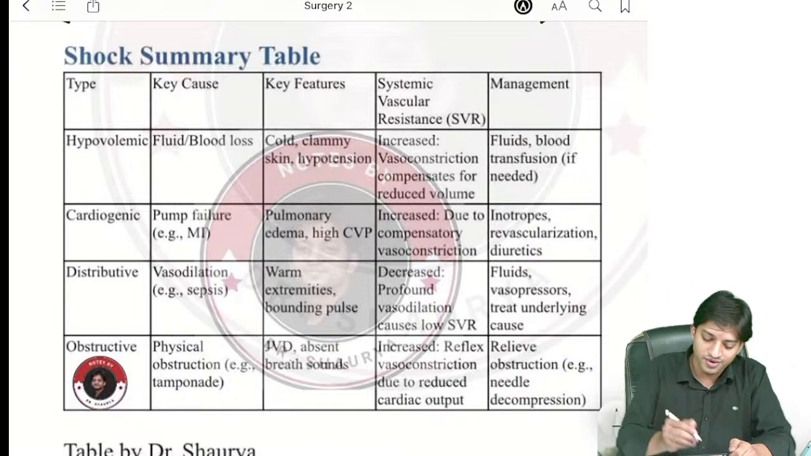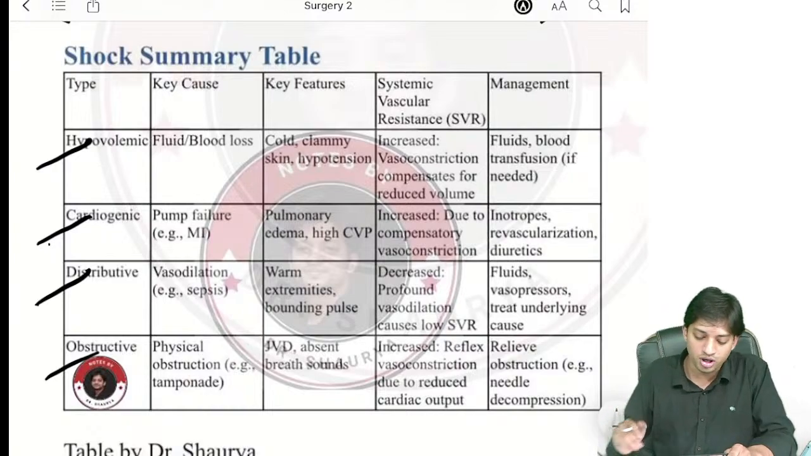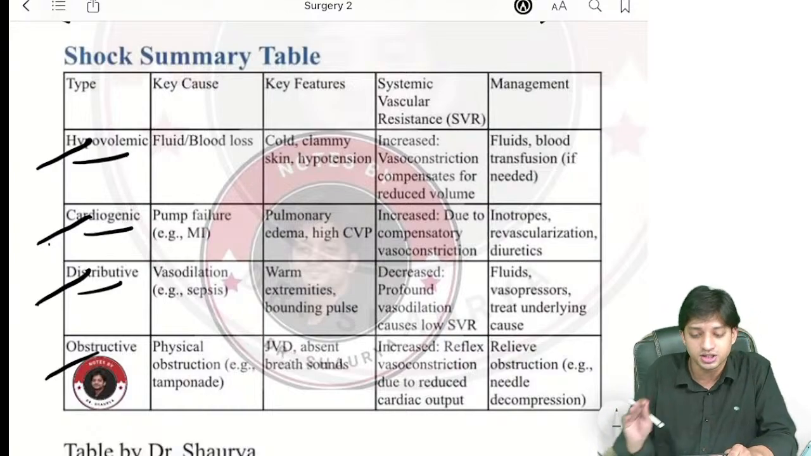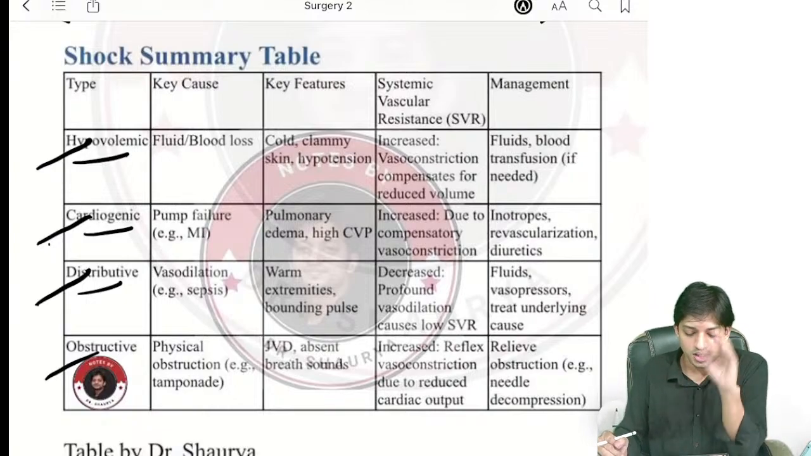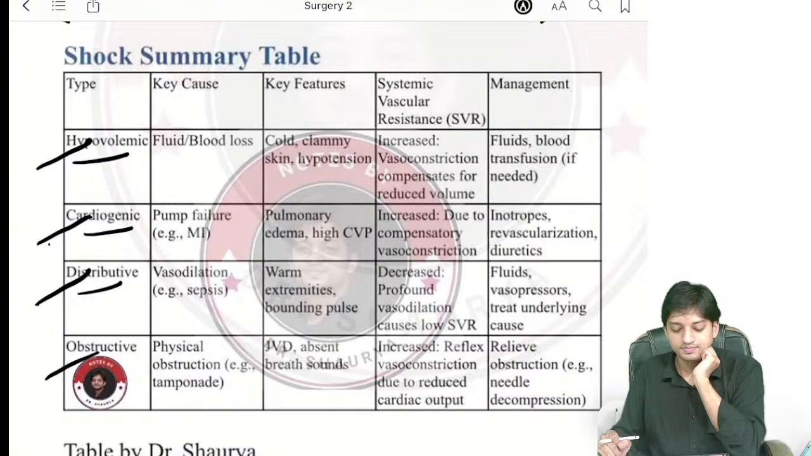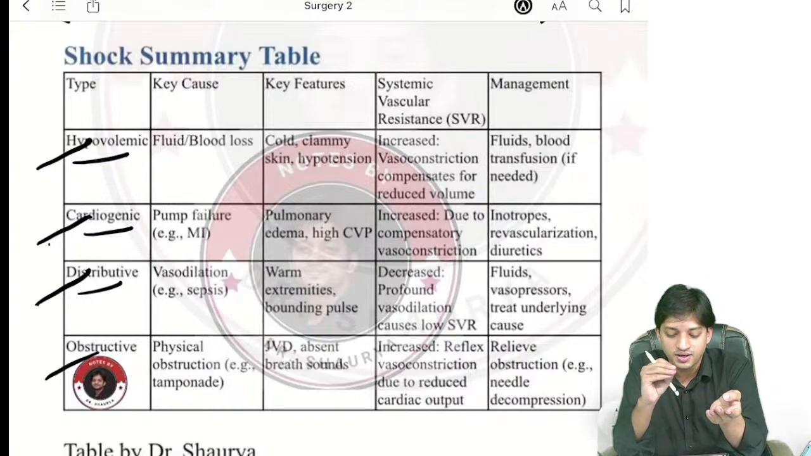One more thing. They have asked you about hypovolemic, cardiogenic, distributive, and obstructive shock. Most important among them are hypovolemic, cardiogenic, and distributive. So come here. First of all, in hypovolemic shock, what is going to happen? Why is it happening? It is happening due to loss of blood and body fluid.